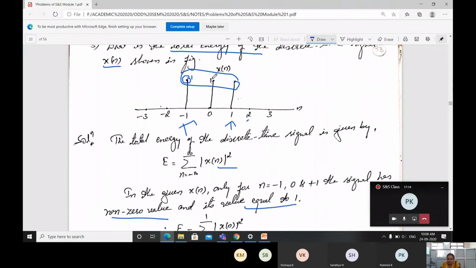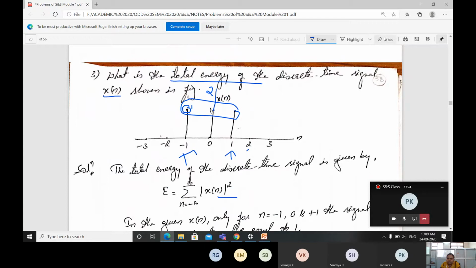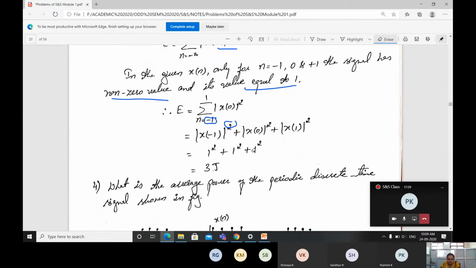You may get 2 also here. Instead of 1 you may get 2. If it is given as 2, you have to take x of 0 as 2 square. Here it is not given like that, so no need of that. Only amplitude 1 is given for each position of the samples, so go with the amplitude as 1. If you add these 3, you will get 1 square plus 1 plus 1, which is 3 joules. Energy is in terms of joules, so represent the result in joules.